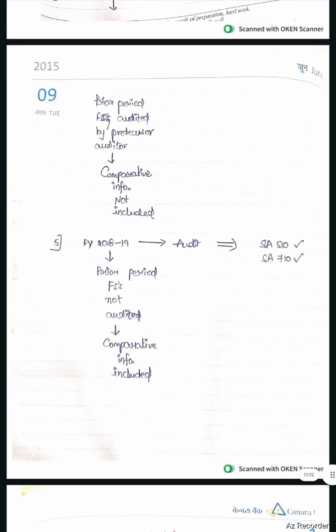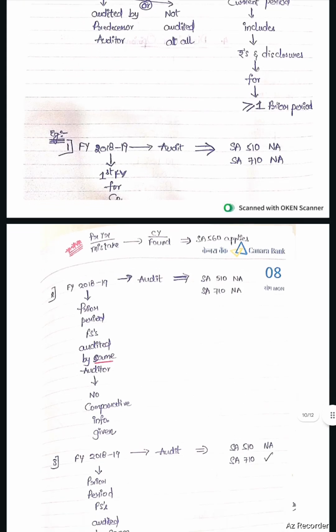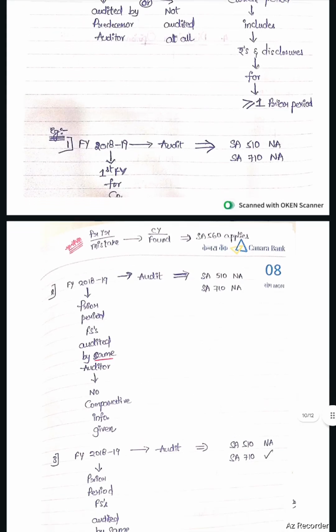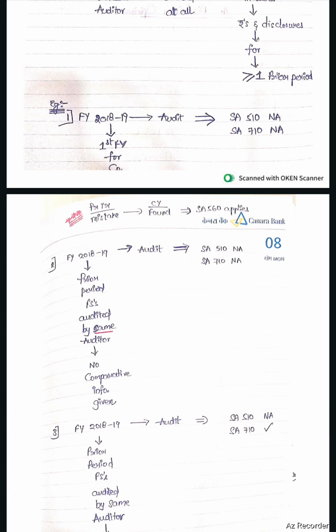Next, there is a mistake in the prior year, and that mistake is found in the current year. In such a case, SA 560 is applicable.